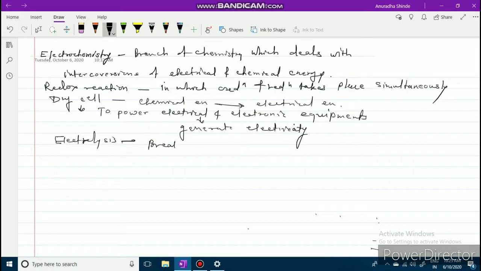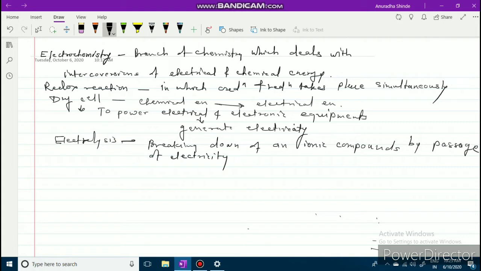That is breaking down of an ionic compound by passage of electric current. This process is called electrolysis.